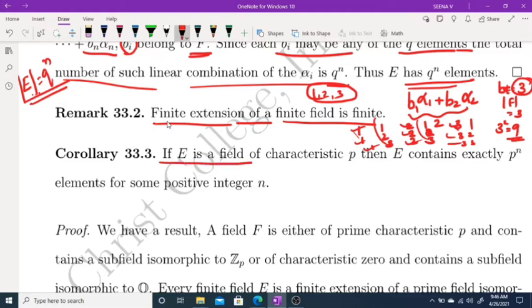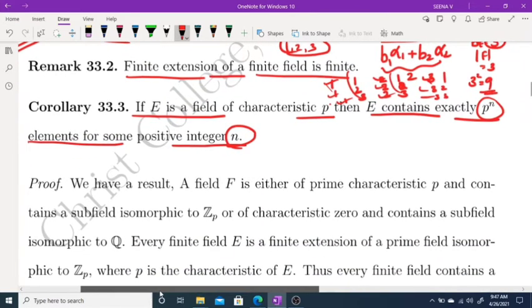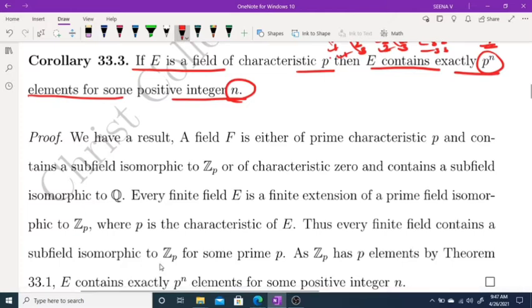Now moving to the corollary. If E is a field of characteristic p, then E contains exactly p raised to n elements for some positive integer n. We have one result: a field is either of prime characteristic p and contains a subfield isomorphic to Z_p, or of characteristic 0 and contains a subfield isomorphic to Q.